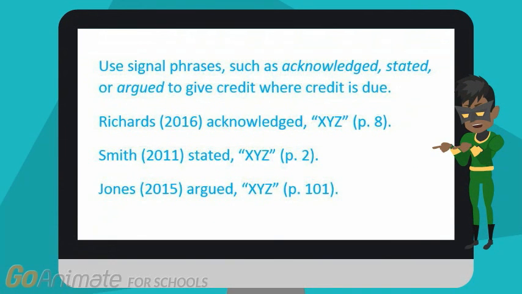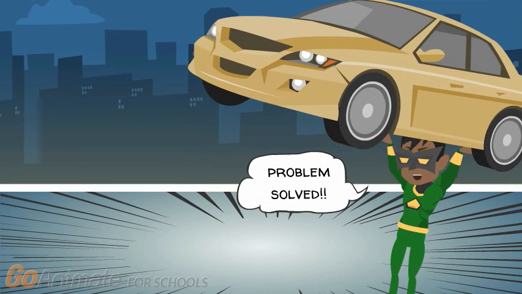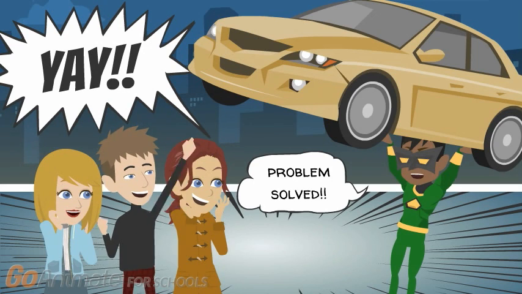When you include direct quotes or paraphrased information in your work, use signal phrases such as acknowledged, stated, or argued to give credit where credit is due. Also, don't forget that each in-text citation should have a coordinating reference citation, noting all bibliographic information in the references page at the end of the paper. Using proper in-text citations and reference citations will help you avoid plagiarism while helping you to give credit where credit is due.